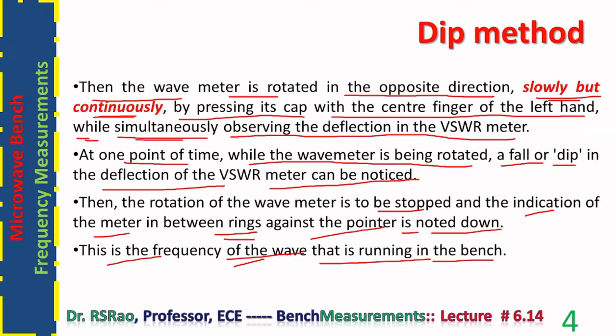Frequencies falling below or above X band cannot be measured directly by this wave meter. Of course, after up converting or down converting, the frequency of the wave can be brought into the X band, and then the wave meter can be used to measure the frequency.